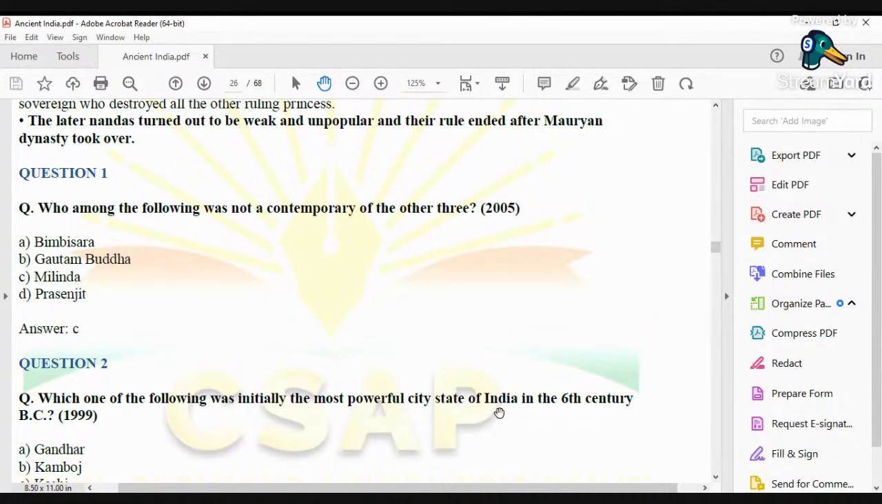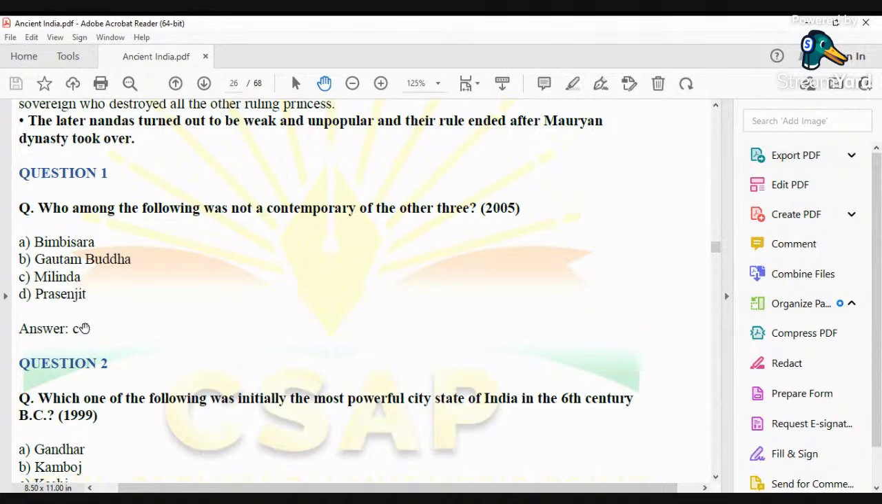So let's go through the first question. As you can see here, who among the following was not a contemporary of the other three? This question was asked in the year 2005, and the options are Bimbisara, Gautam Buddha, Milind, and Prasenjit.